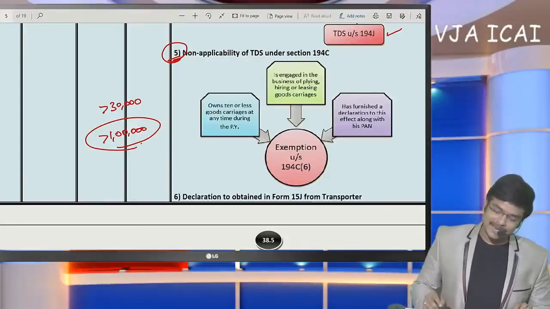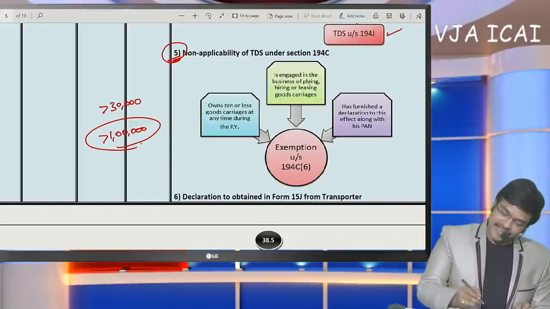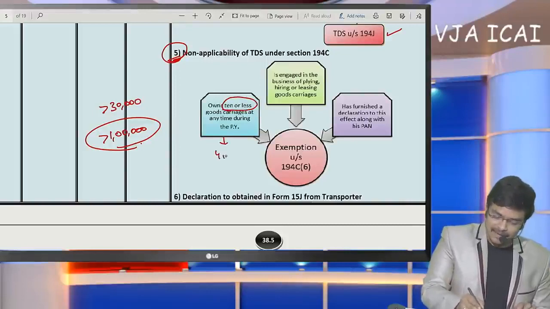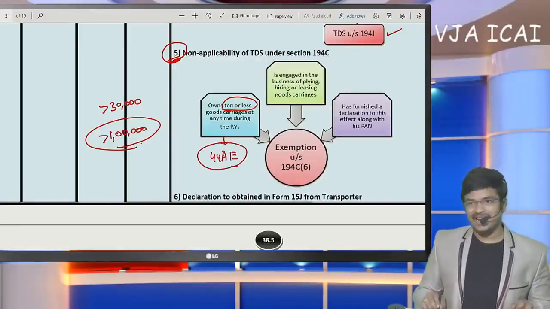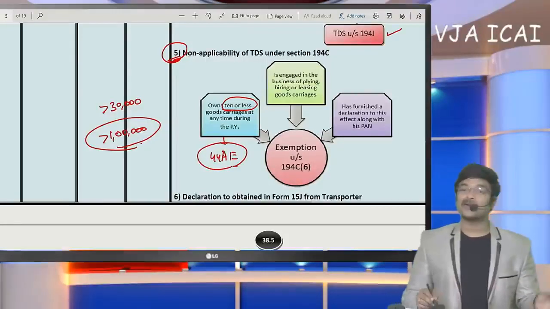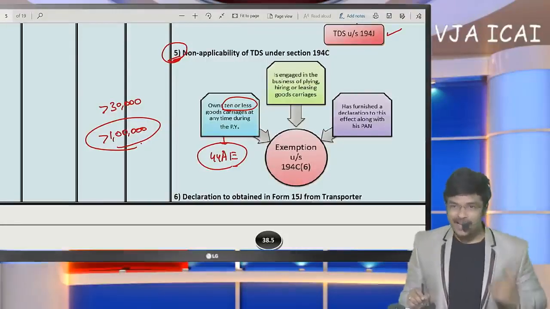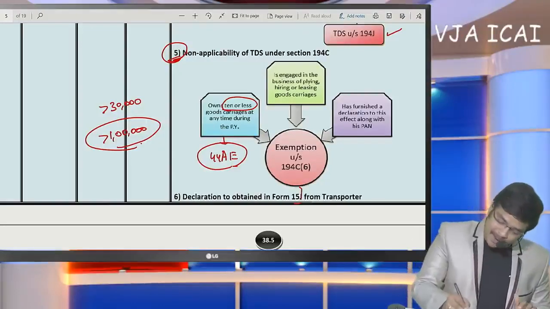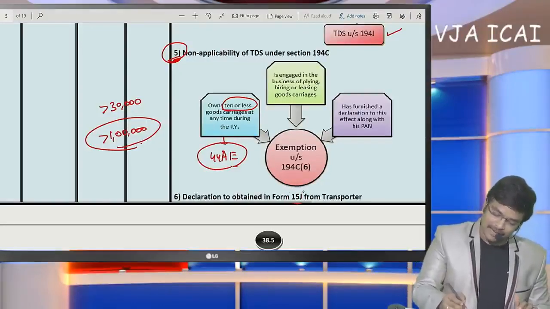But the exception here is if they give a declaration that they have less than 10 carriages, that means they are going to opt for section 44AE. If the person to whom we are going to pay freight opts for 44AE, how are we going to know that the transporter opts for 44AE? We need to obtain a declaration in Form 15J.